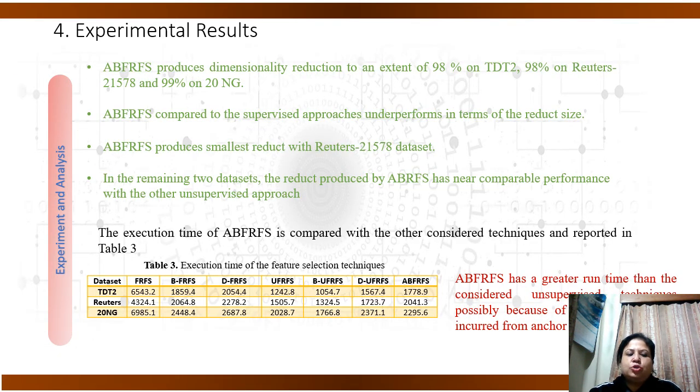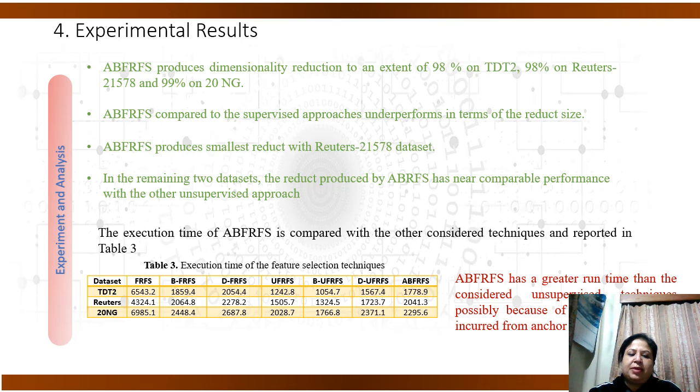From Tables 1 and 2, we can conclude that ABFRFS produces a dimensionality reduction of 98% on TDT2, 98% on Reuters, and 99% on the 20NG dataset. ABFRFS, compared to the supervised approaches, underperforms in terms of the reduct size. ABFRFS produces the smallest reduct with the Reuters dataset amongst the three considered datasets, and in the remaining two cases, the reduct produced by ABFRFS has near comparable performance with the other unsupervised approaches.